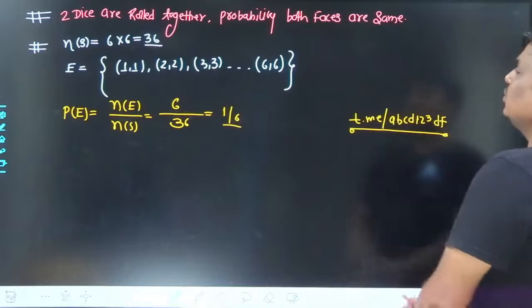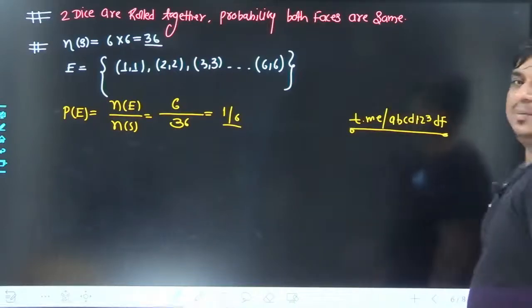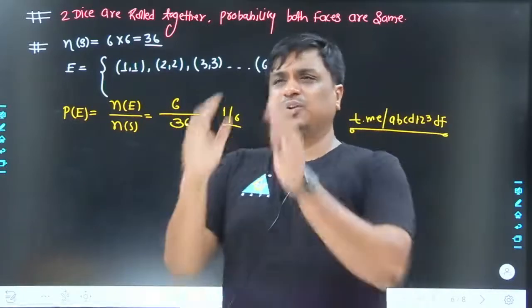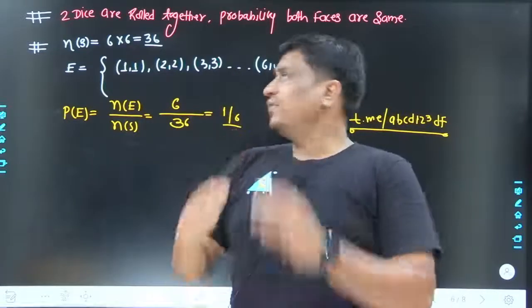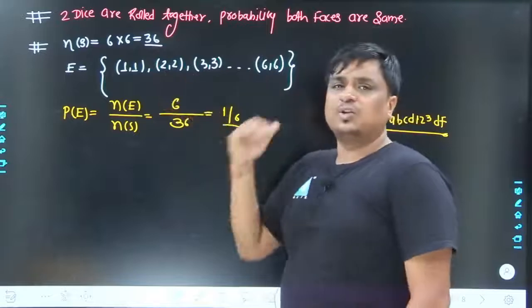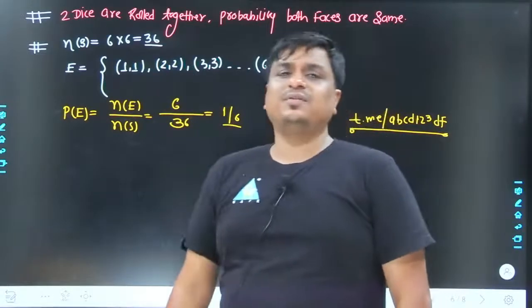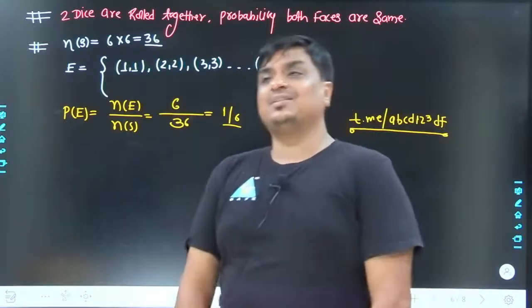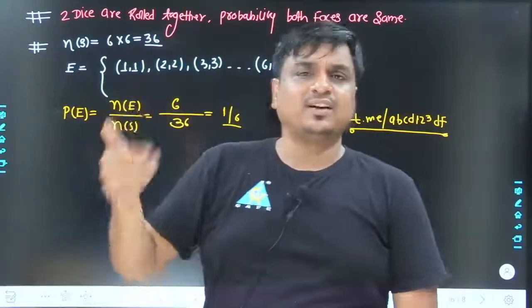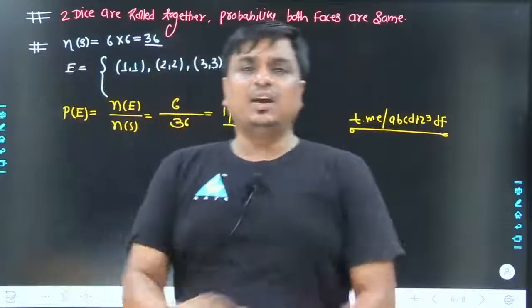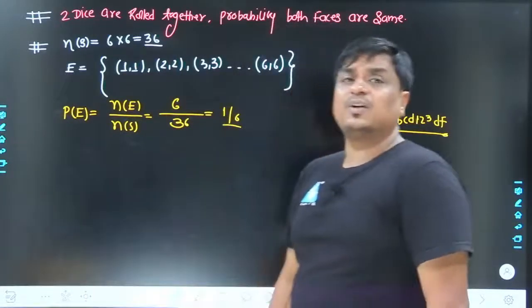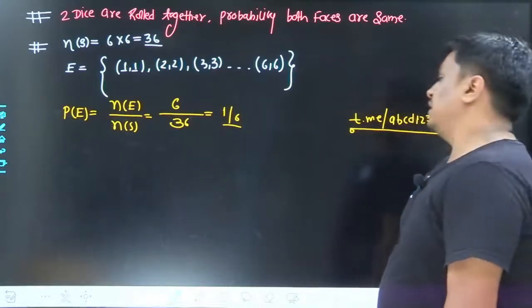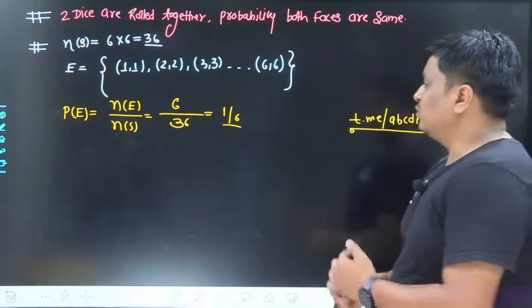2 dice are rolled together, find the probability that both faces are the same. Forget about each individual calculation, just focus on N of S and N of E. N of E is going to be 6. It could be 1,1, 2,2, 3,3, 4,4, 5,5, 6,6. Similarly, the number of elements in my sample space is 36. 1 gets connected with a 6, 2 gets connected with a 6, 3 gets connected with a 6. In totality, we are going to have 36 different outcomes. So 36 at the denominator and 6 in the numerator, the result is 1 upon 6.